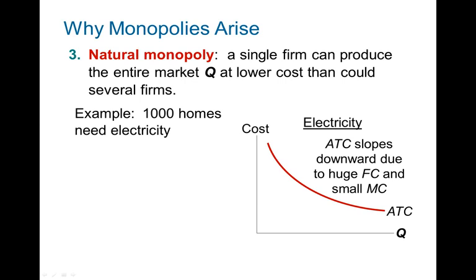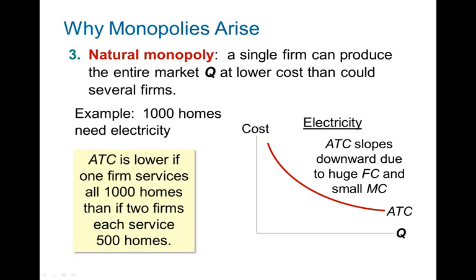It has a huge fixed cost because you need a huge amount of money to set up the plant, but it has a very small marginal cost. The production of one extra unit of electricity is always very small. So it keeps on lowering average total cost. In those cases, it makes sense to have one firm producing electricity for 1,000 homes rather than 3 or 4 competing firms.